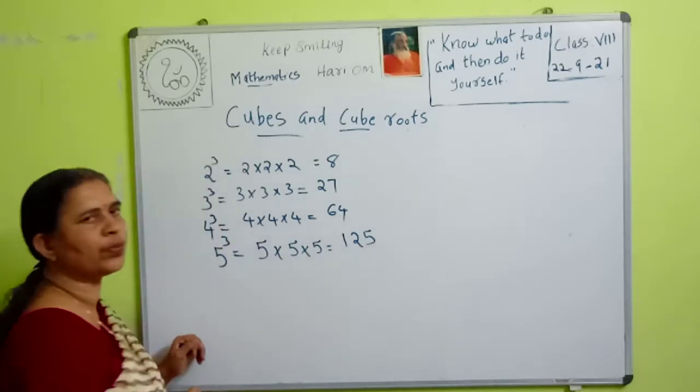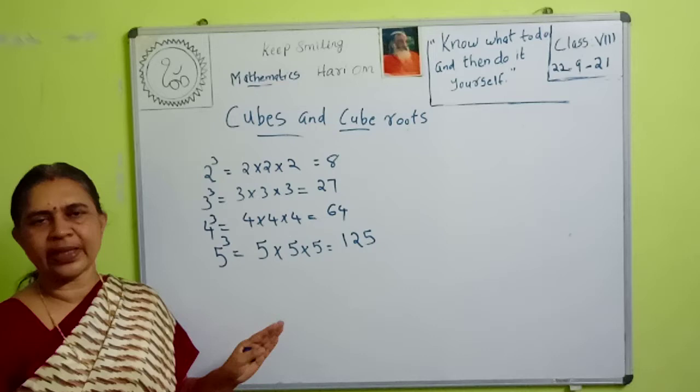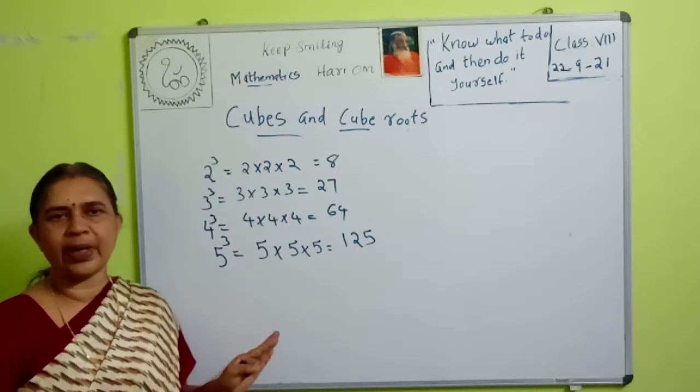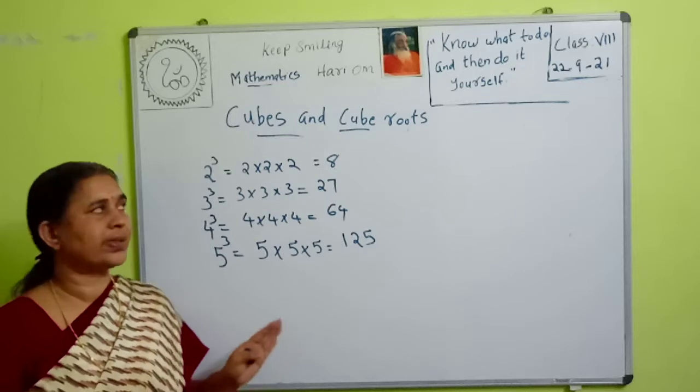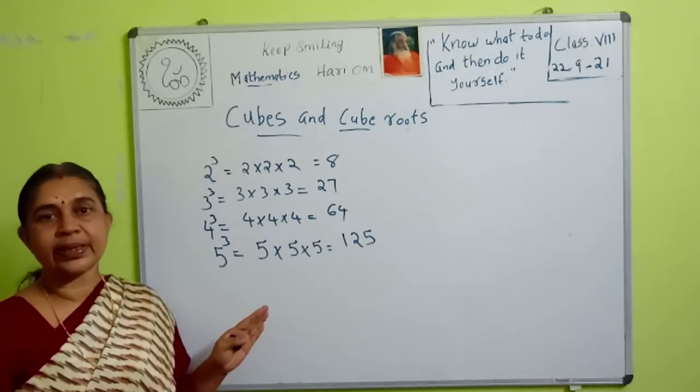So what do you mean by cube of a number? To find the cube of a number, what do we do? You multiply the number 3 times. To find the cube of a number, we multiply the number 3 times.